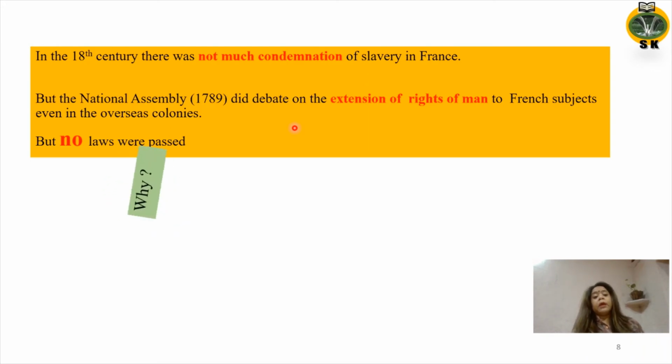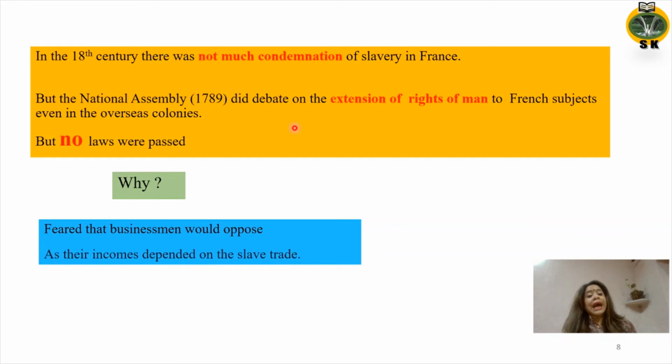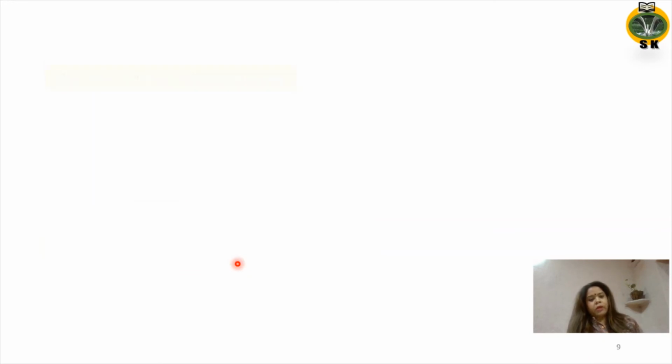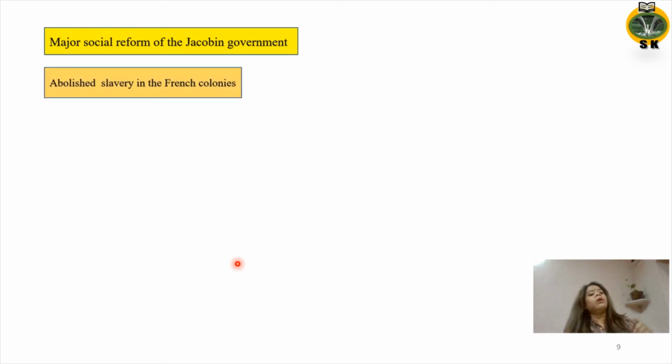Why? Because they feared that businessmen would oppose, as their incomes depended on the slave trade. One of the major social reforms of the Jacobin government was the abolition of slavery in the French colonies.